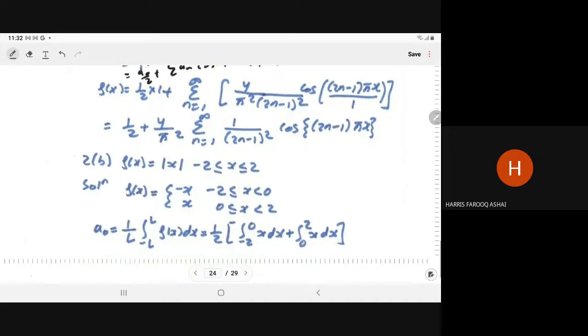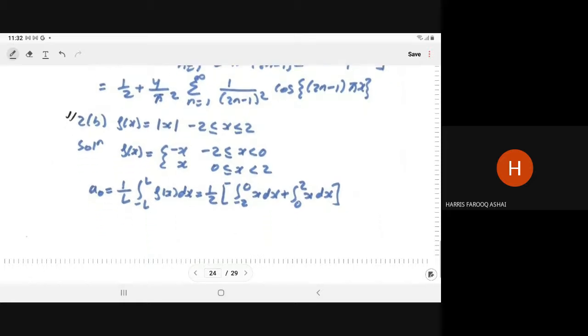In the same fashion, we have fx is equal to mod of x for the limit minus 2 to 2. So fx can be written as minus x from minus 2 to 0, and x from 0 to 2. So here a naught will come, automatically, that will come a naught 1 upon L, minus L to L, fx dx. So 1 upon 2, minus 2 to 0, plus 0 to 2, dx.